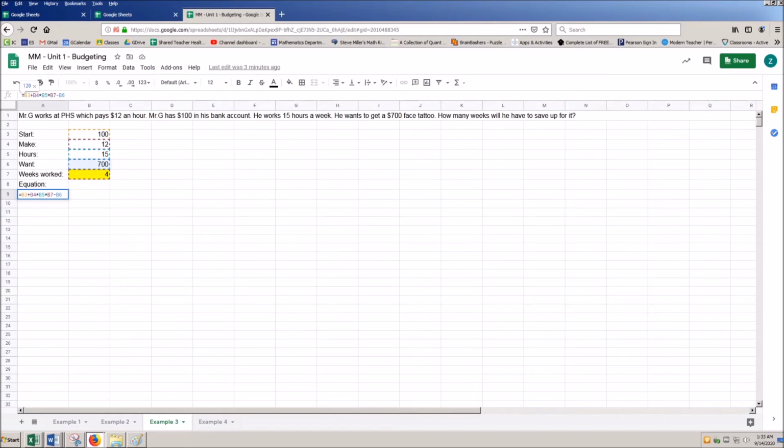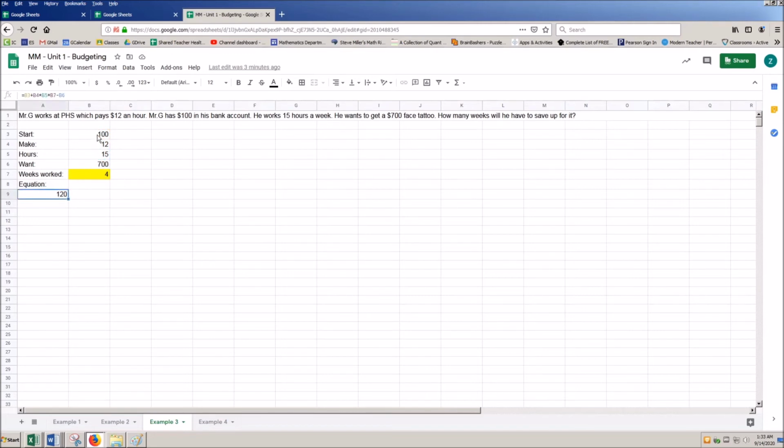If you want to break this down into doing a weekly subtotal first, you could do that as well. But really it's just the amount I make per hour times the number of hours times the number of weeks. And I'm going to subtract off the cost to do my face tattoo, which is $700. That's the equation right here.